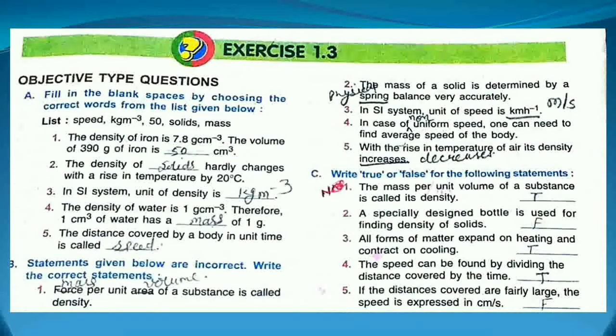Clear? Third one, all forms of matter expand on heating and contract on cooling. Yes, so the statement will be true. Fourth one, the speed can be found by dividing the distance covered by the time. Yes, this is the formula of the speed, distance upon time. So the statement will be true. Fourth one will be true. Fifth one, if the distance covered are fairly large, the speed is expressed in centimeter per second. No. If the distance covered are fairly large, the speed is expressed in meter per second. So the statement will be false.